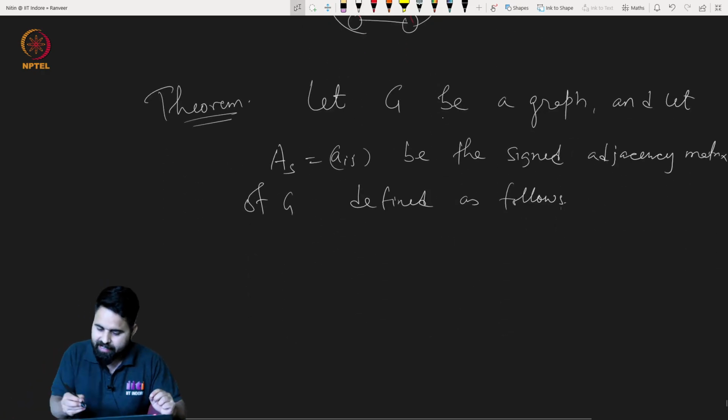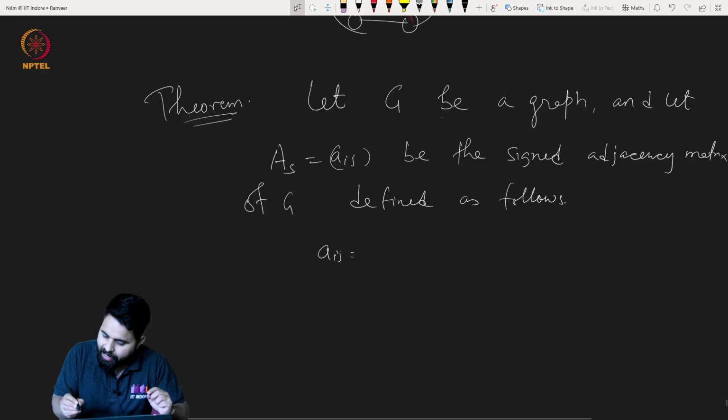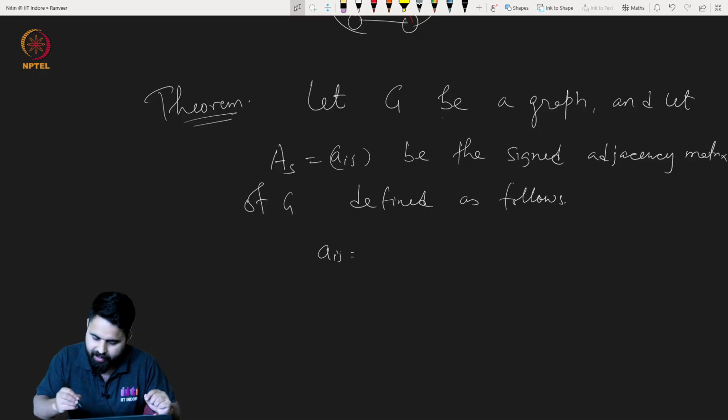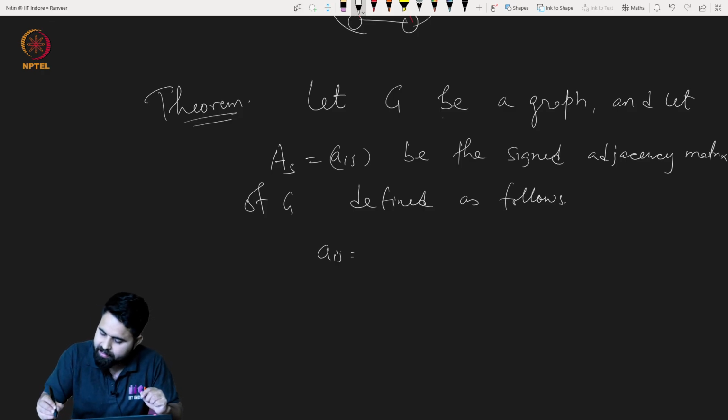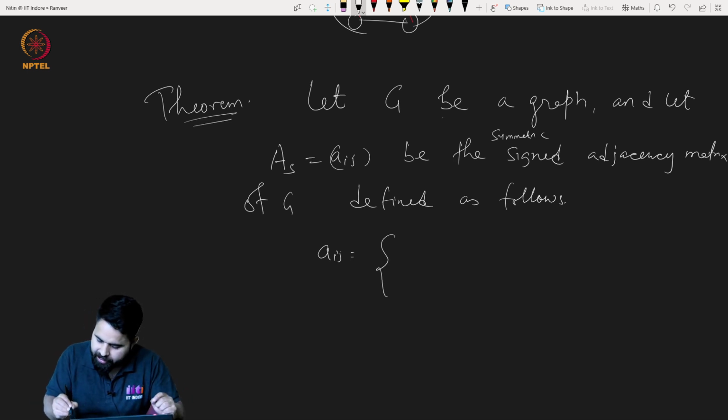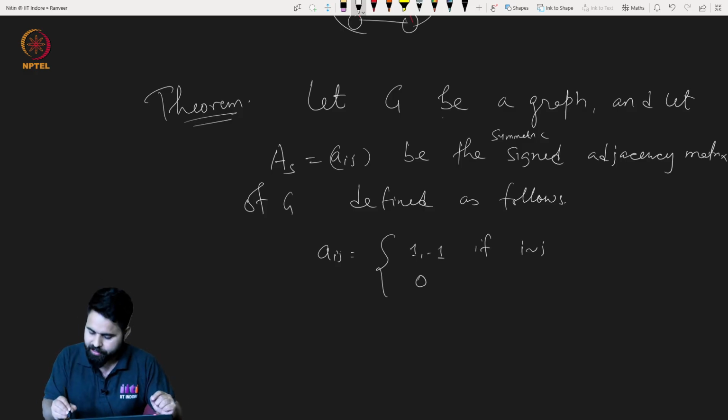This is a symmetric matrix, a signed adjacency matrix, where the entry Aij will be either 1 or minus 1 if there is an edge between i and j, otherwise 0.